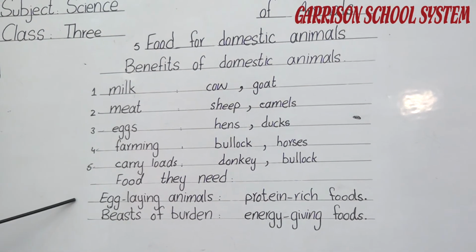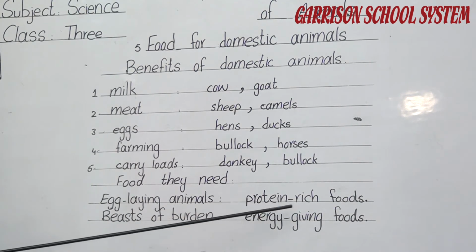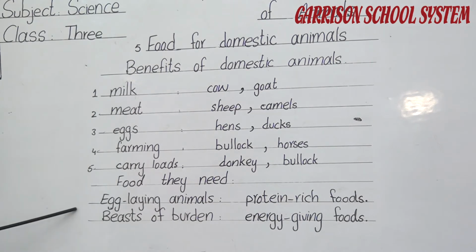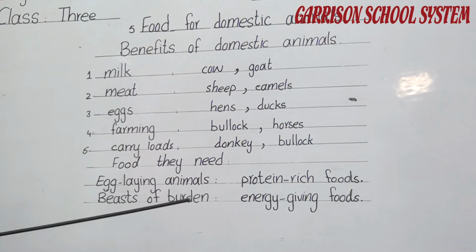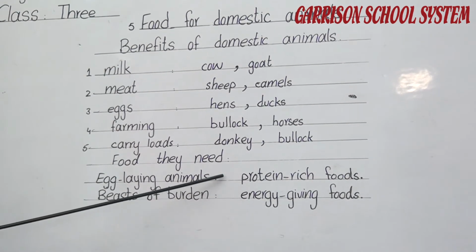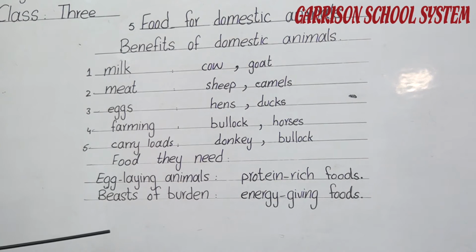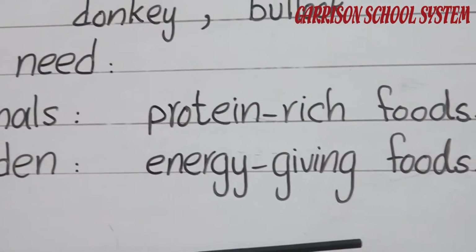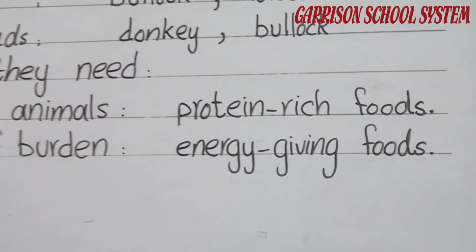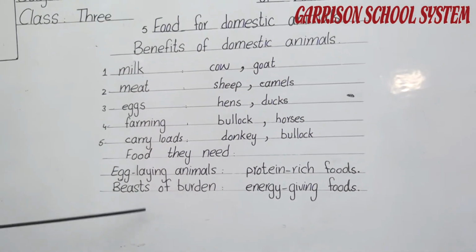For example, the animals from which we get eggs need protein rich foods because eggs contain proteins. So when they lay eggs, they also need that type of food. Next one is beast of burden. Beast of burden are those animals which carry loads for us and do a lot of work. So they need energy giving foods, so they get energy and help us in our work. This is the last point of this chapter.